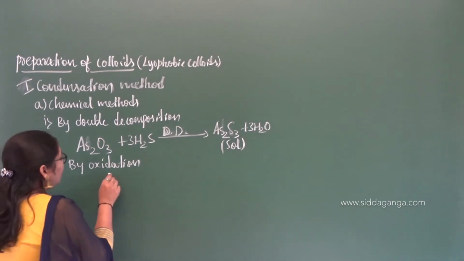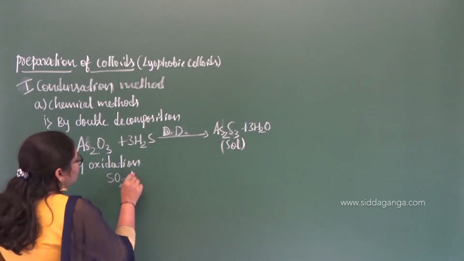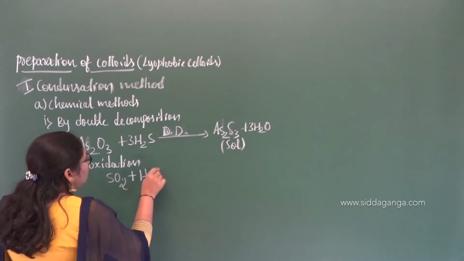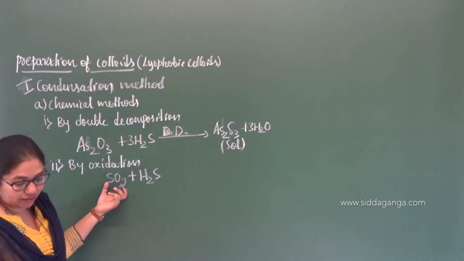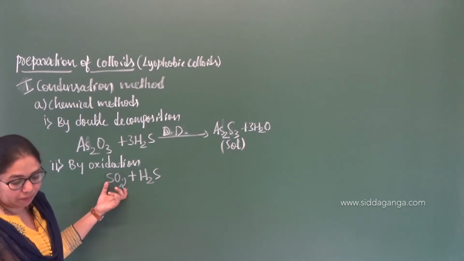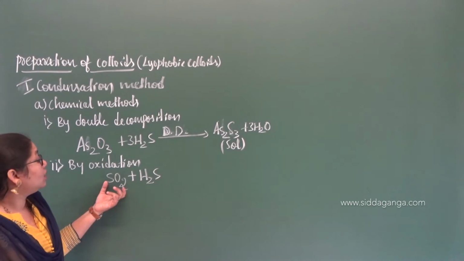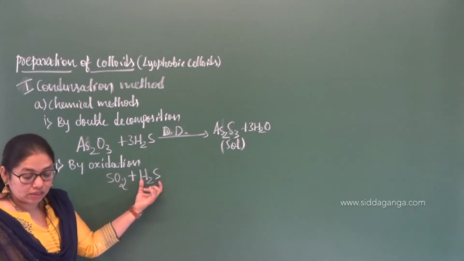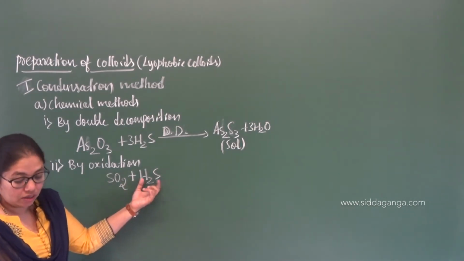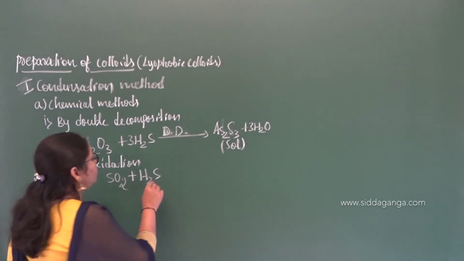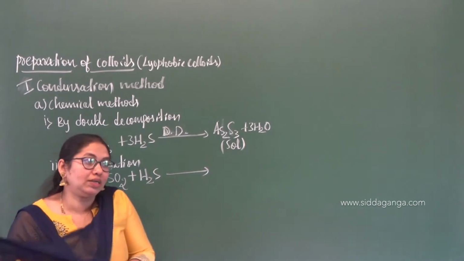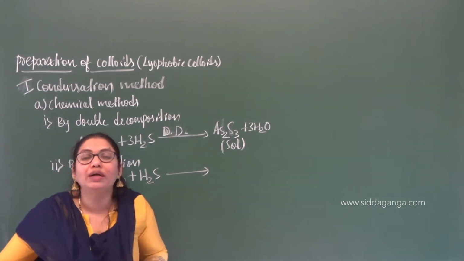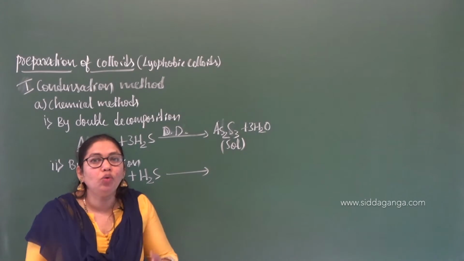For this I have taken the example of the preparation of sulfur sol. Here we pass hydrogen sulfide, or you can say sulfur dioxide, by bubbling sulfur dioxide through a solution of hydrogen sulfide in water. You use H2S gas in the laboratories as a reagent.